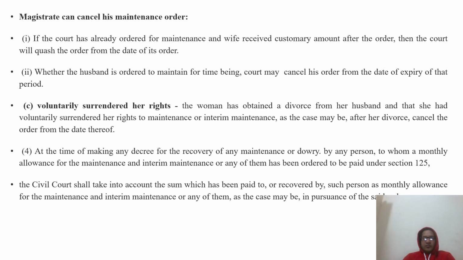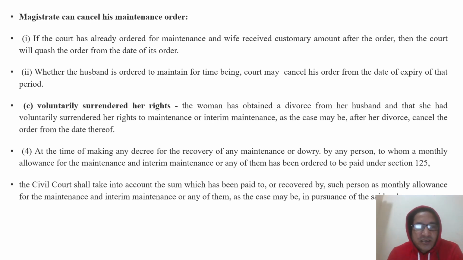This provision is also very important, where the respondent has been ordered to pay the maintenance for the time being only, like during the pendency of the litigation. So when the matter has been resolved, that means the time has expired, then the magistrate can cancel the order to maintain the wife.